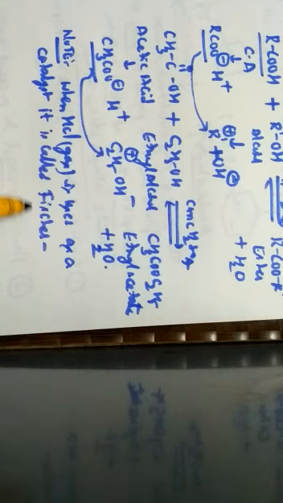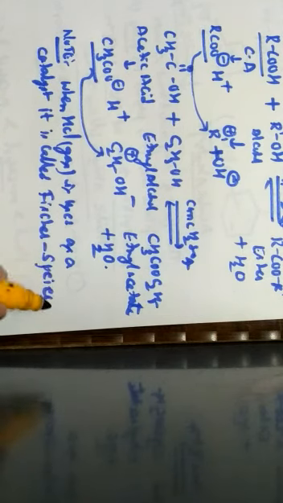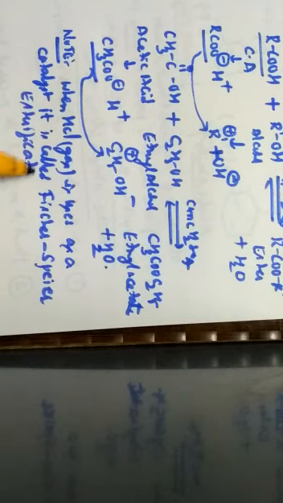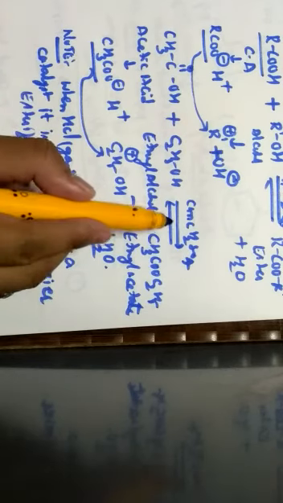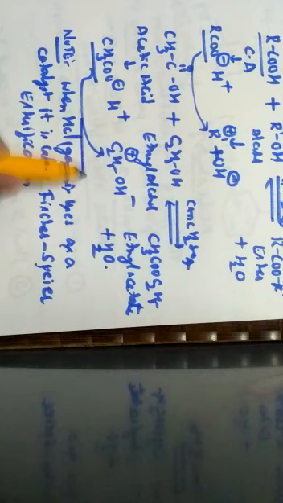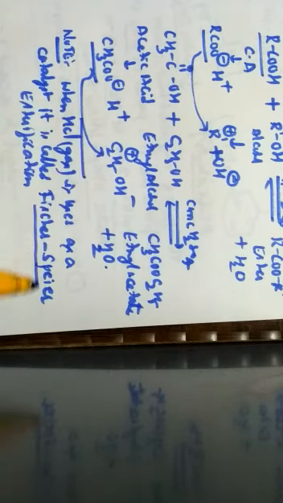Fischer-Speier esterification. Fischer, Speier, Fischer-Speier esterification. Apart from using concentrated sulfuric acid, if hydrogen chloride gas is involved, such kind of an esterification reaction is called Fischer-Speier esterification. This is one of the important notes that has to be known.